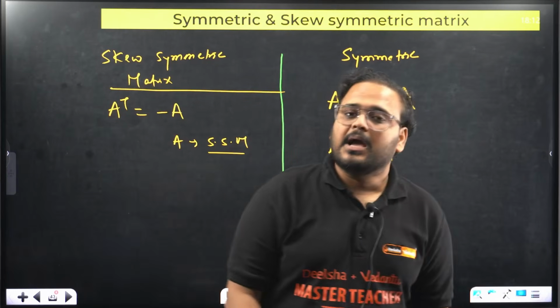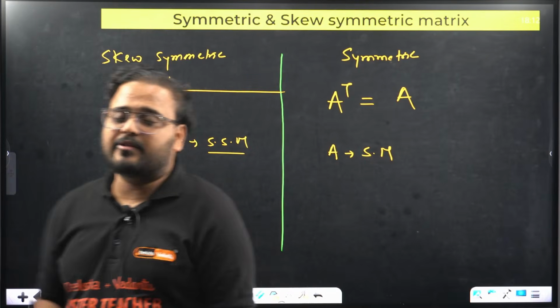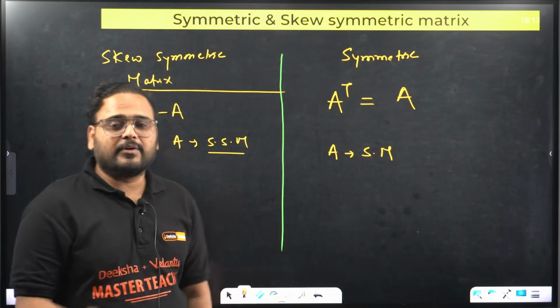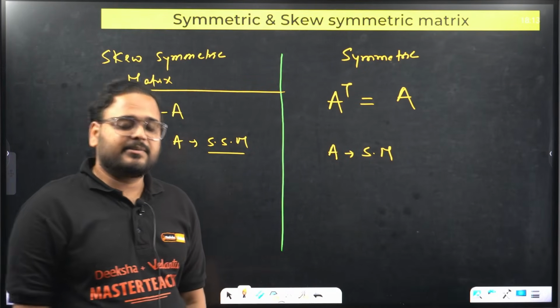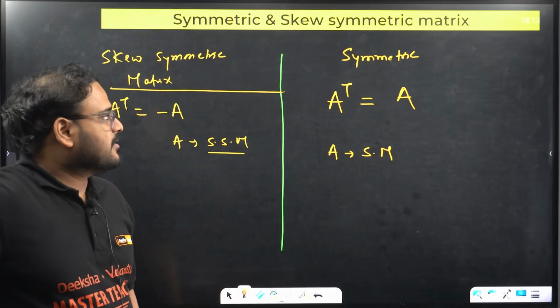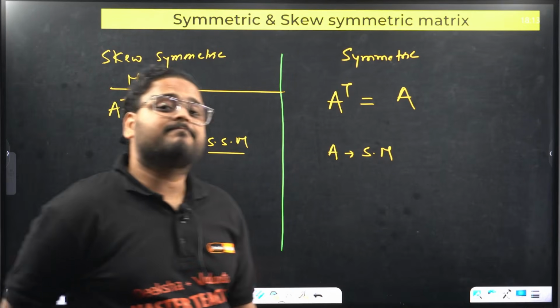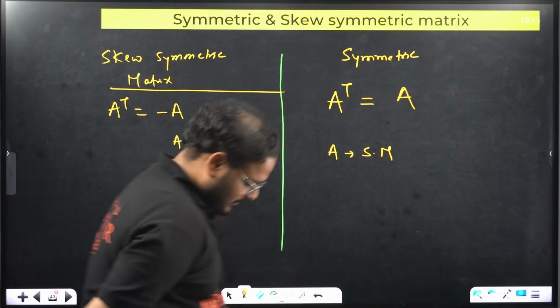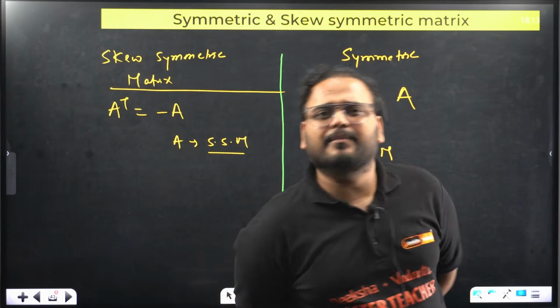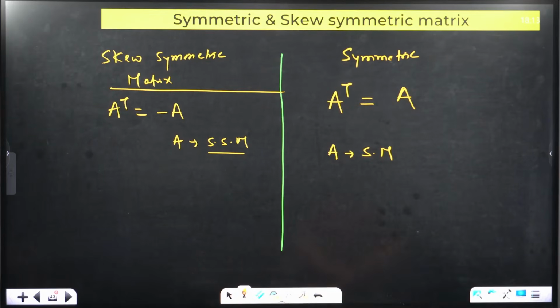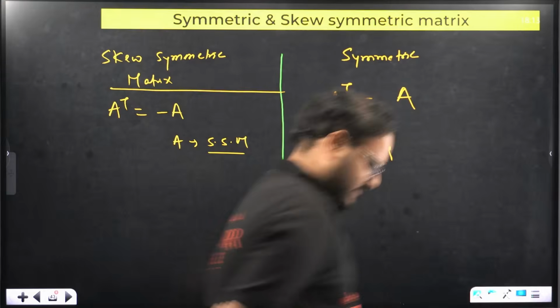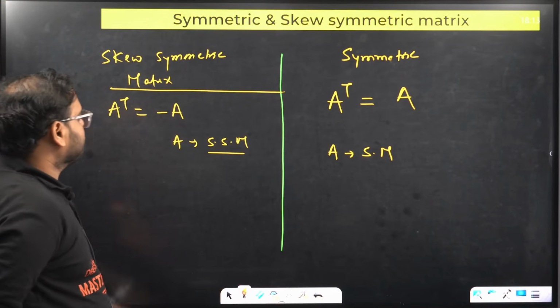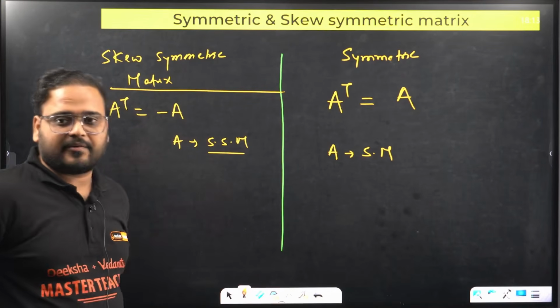Basically, by taking the transpose of matrix A, if I get the matrix back to itself, it is called a symmetric matrix. Both these properties are true for square matrices, because symmetry will not hold true for a rectangular matrix, isn't it? Correct. Yes. A is a symmetric matrix. Clear, guys?